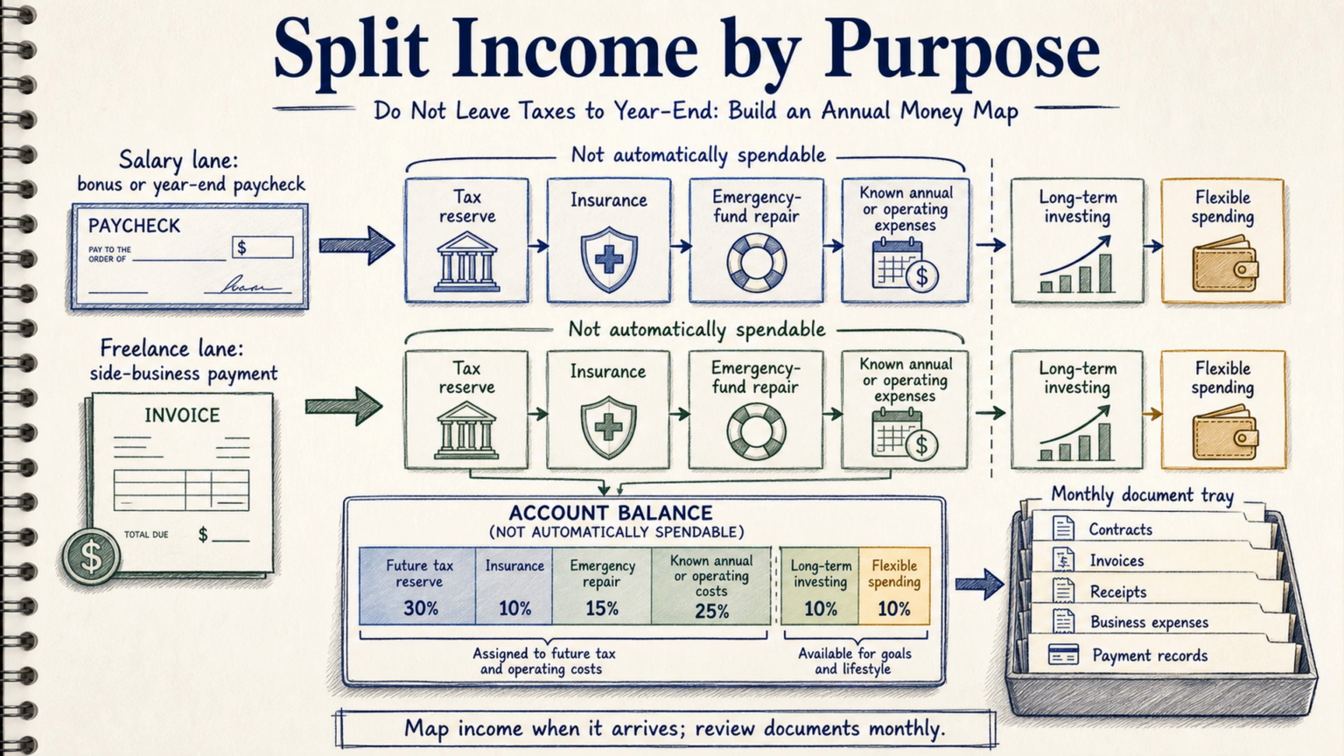For freelancers and side business owners, income volatility and insufficient withholding are major risks. Each payment can be split immediately, with the tax portion moved to a separate cash bucket. Contracts, invoices, receipts, business expenses, and payment records should be stored monthly. The account balance is not automatically spendable money if part of it belongs to future tax or operating costs.